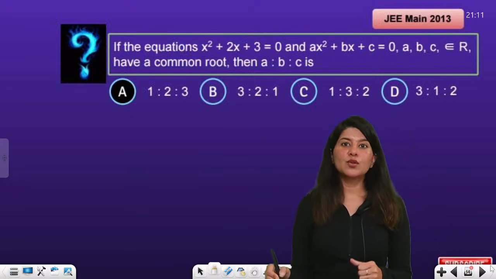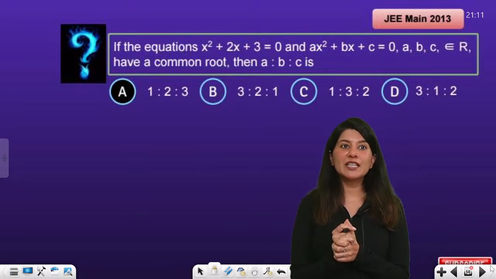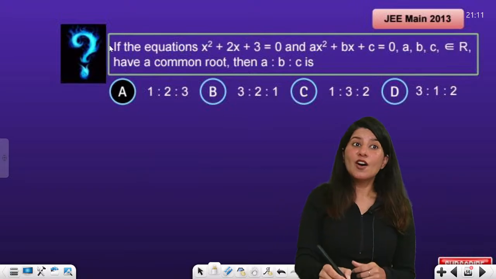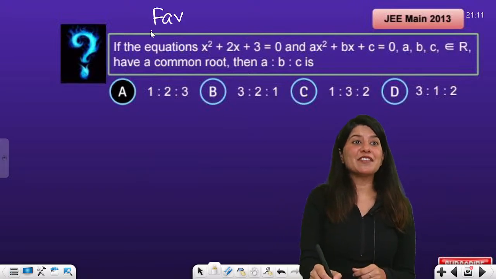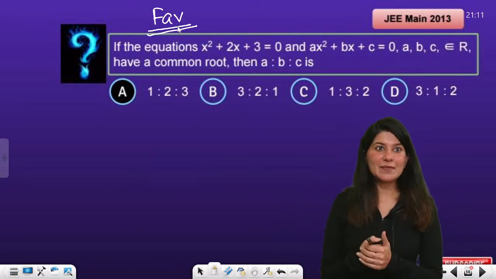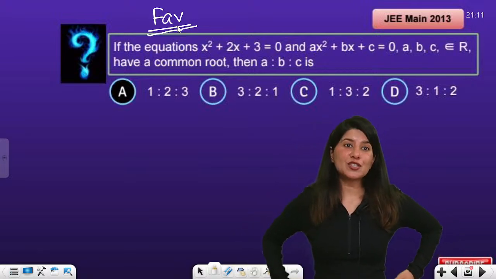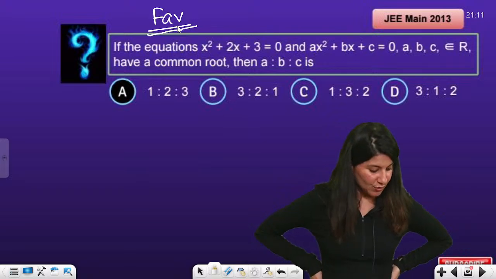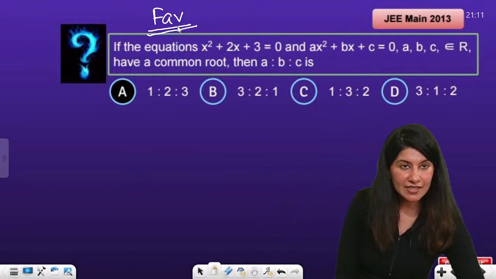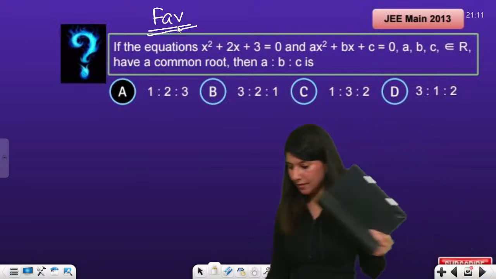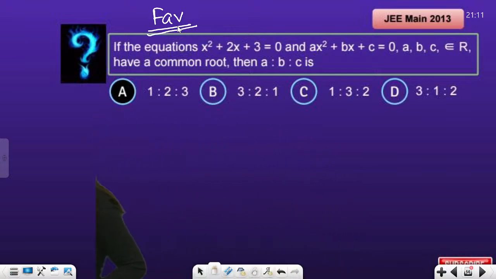Clear? Chalo, let's do one question from JEE Main 2013. Okay, all right, this is my favorite question. Yes, let me see who does this question nicely. Let me have a look. Yes, who does this question nicely? Let me give you a chance.